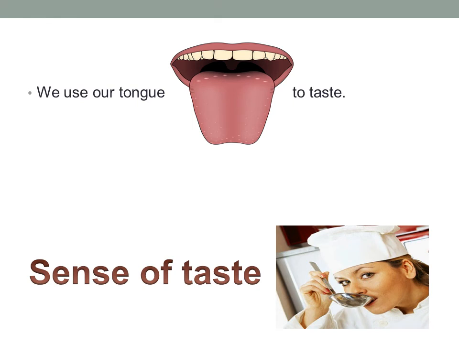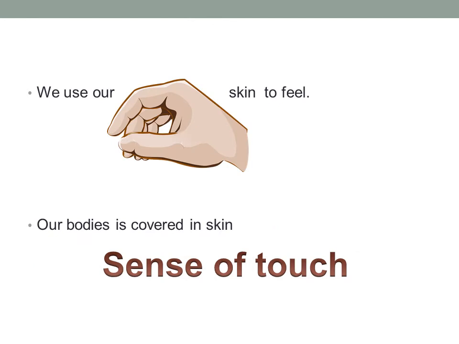And I use my tongue to taste the food. Okay, so this is with what? With my tongue. I use my skin to feel things. We use our skin to feel. And you know that all our body is covered with skin, and we do not only use our hand to feel because the skin covers all my body. Remember, right? And this is called the sense of touch.